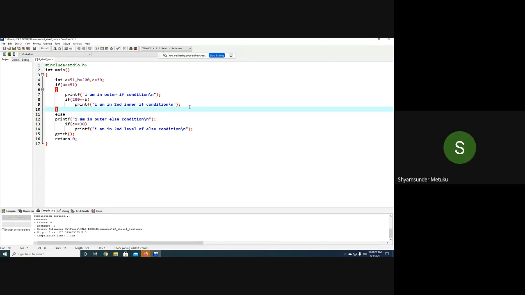Is it correct or not? Yes. As per your answer, I'm supposed to keep it here. Yes or no? If I keep it here, there is no meaning. Within the if condition, if 200 equal to b, it doesn't do anything because this is over actually. Correct or not? Is it okay? Yes, sir.